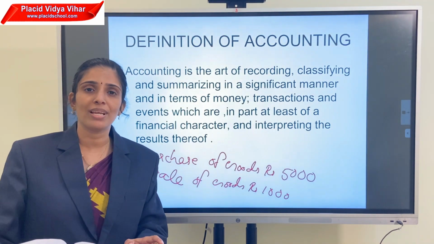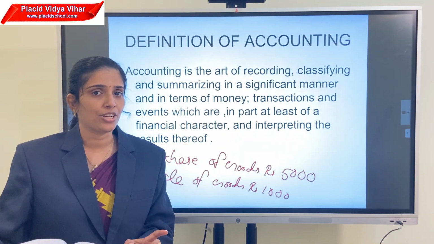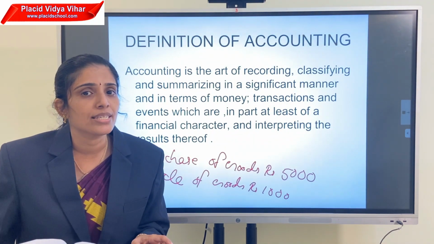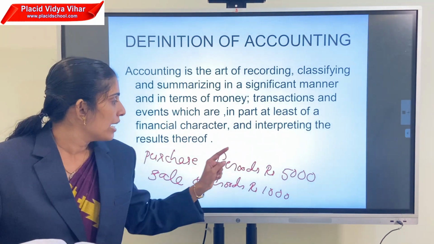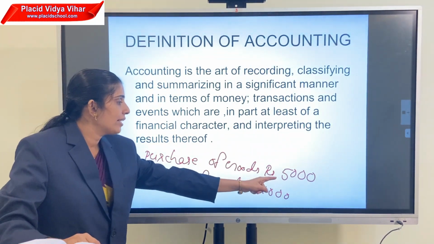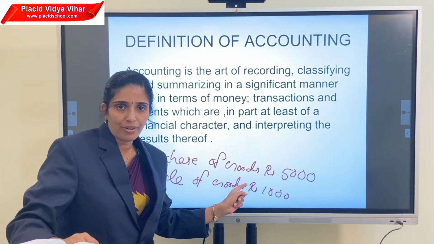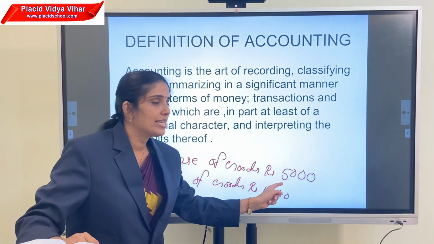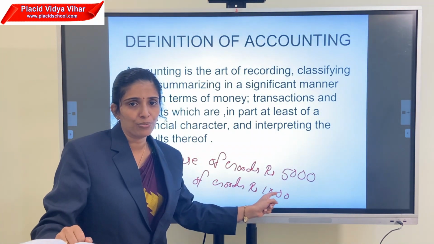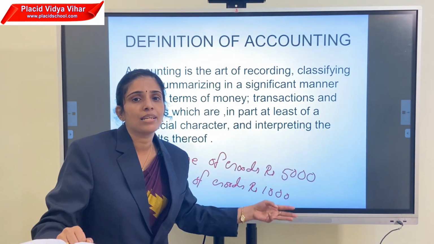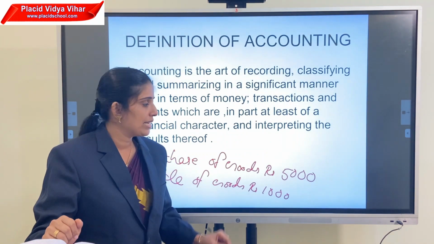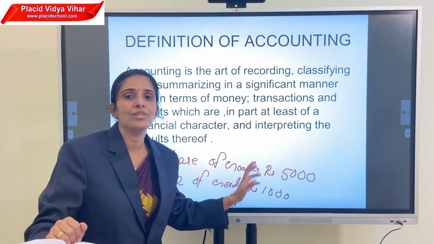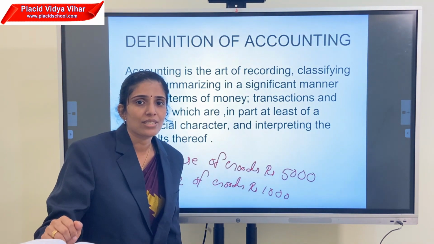So the first step is identify the transaction and the second step is to measure the value. In this case, we identify the transaction, and measurement is the 5,000 rupees, the value. And then the third step is to record the transaction. That means record this purchase of goods in the books of account, that is called the journal.